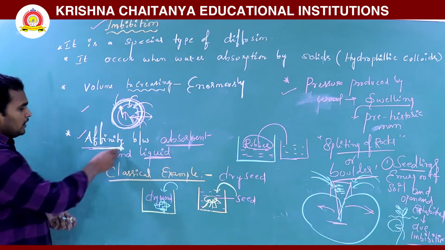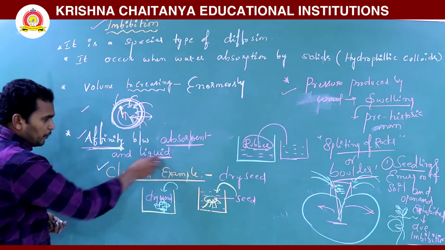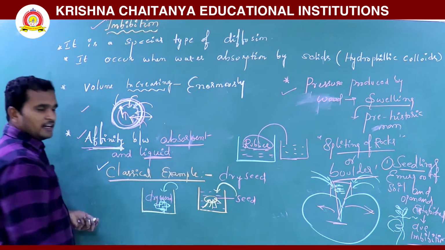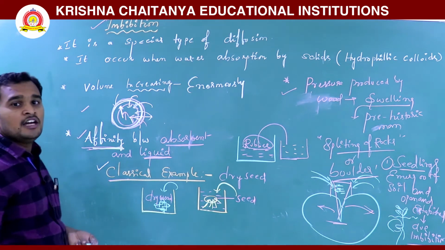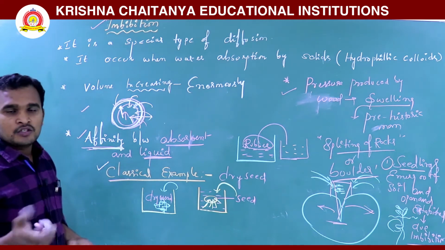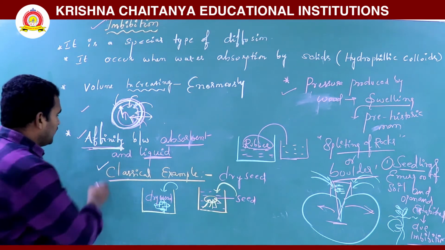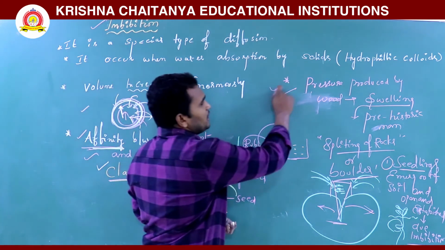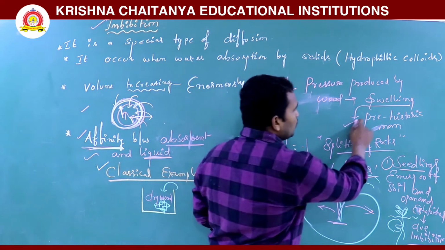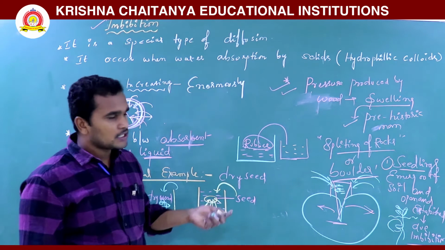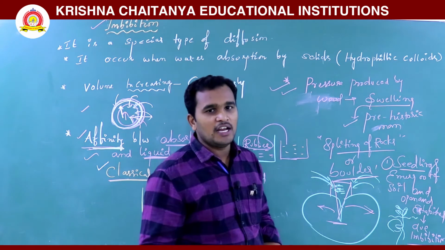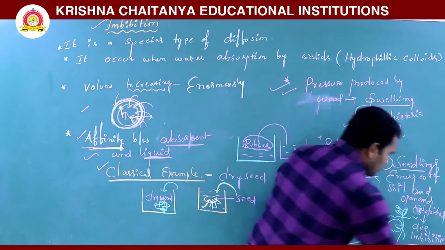Next, affinity between the absorbent and liquid is important. If you place a seed into water, it absorbs water. If you place rubber, it does not absorb water. Between the seed and water there is more affinity; between the rubber and water there is no affinity. Next, pressure is produced by wood, so it will swell. This was used by prehistoric man to split rocks and boulders, and also seedlings emerge out of the soil and get established due to imbibition.